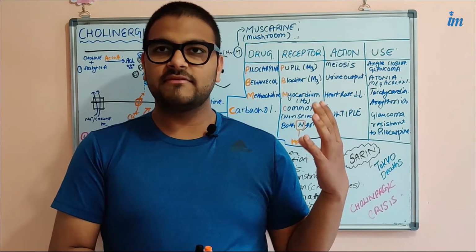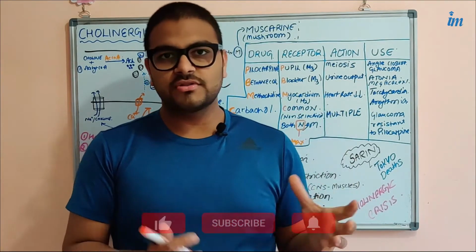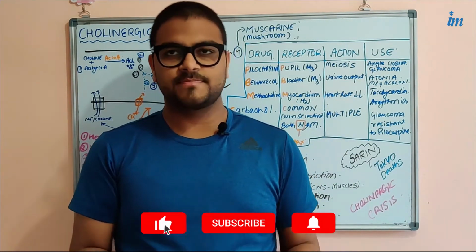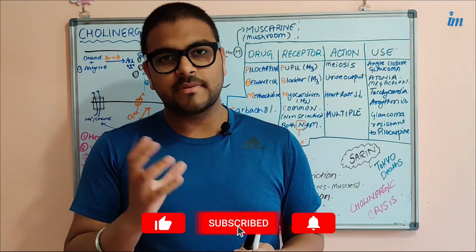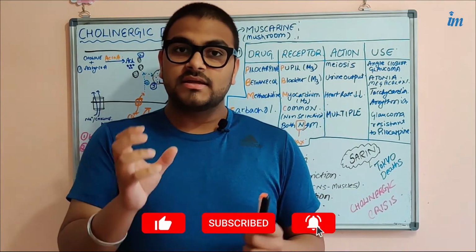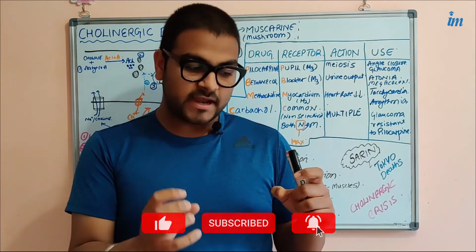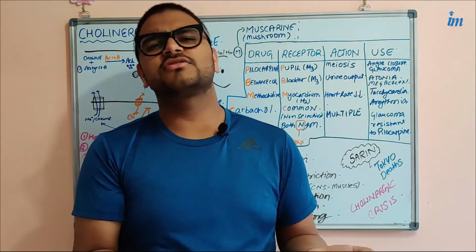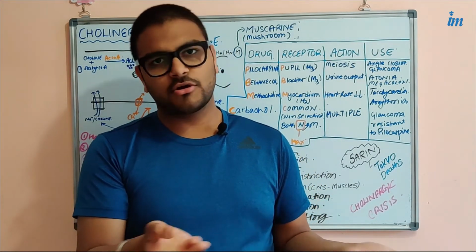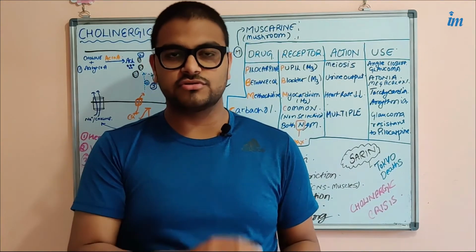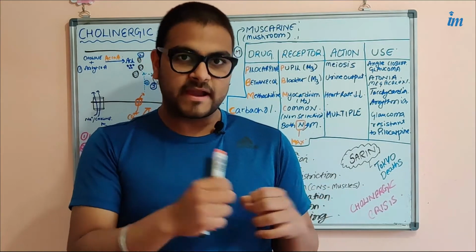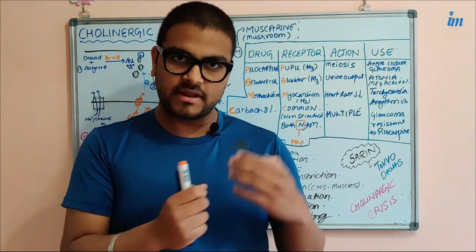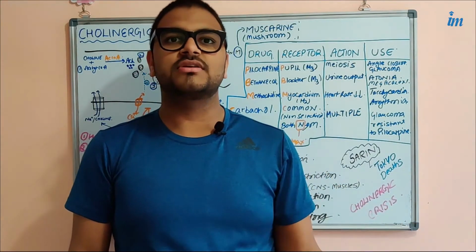Here we'll mainly first focus on the action of the direct cholinergic drugs. Direct cholinergic drugs means that the drug should bind with the cholinergic receptor. What is the cholinergic receptor? It can be muscarinic or the nicotinic receptors. I have told you. So the drug should bind with the cholinergic receptor and it should produce the cholinergic effects.